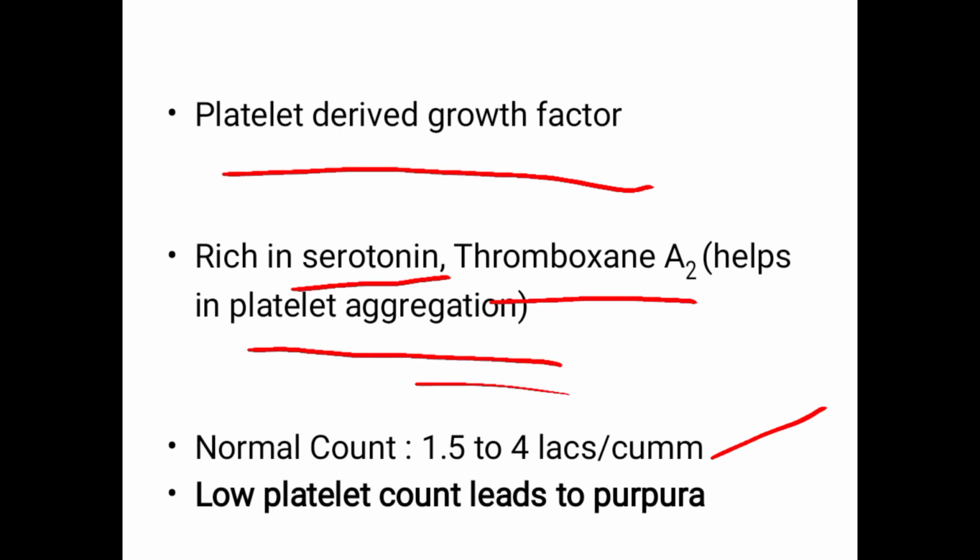Compared to RBC it is less. RBCs are in millions, platelets are in lakhs, and WBCs are in thousands. A low platelet count leads to purpura. It is one disorder, so I will tell later.